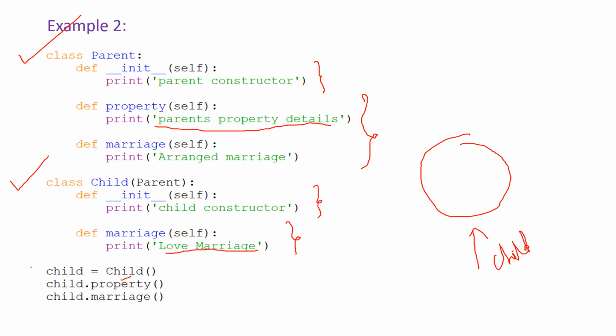Now observe the output. When you create the object, the constructor will be invoked. So the first line will be child constructor. Child dot property, which means parent property details will be printed. Child dot marriage, which is nothing but this will be printed. As you can observe here, there is an overriding of method happened here. If the child is not happy with the method definition provided by the parent, then it can redefine the code. This happened here, right? In this way, you need to code for overriding concepts and inheritance concept.